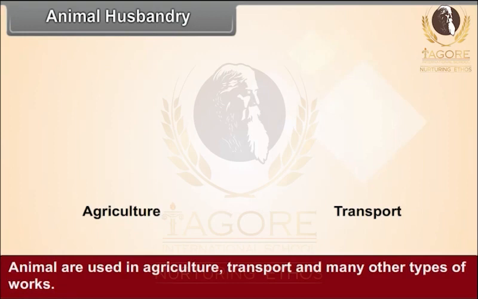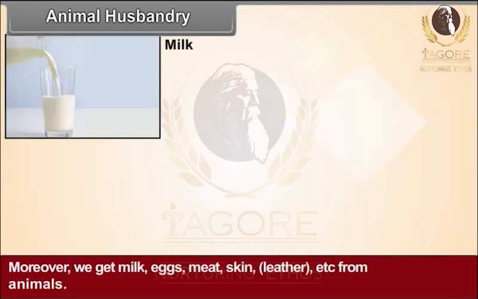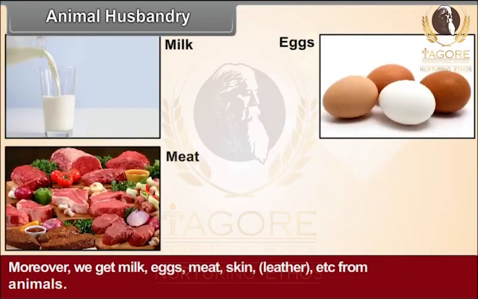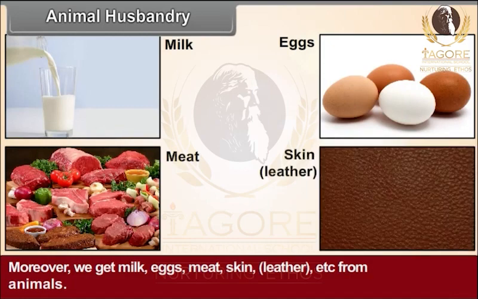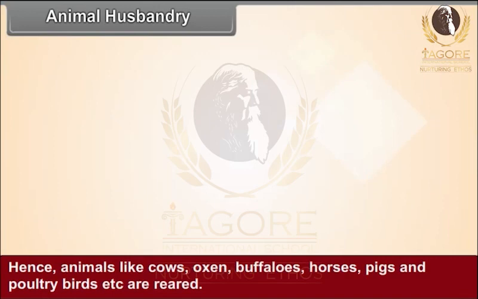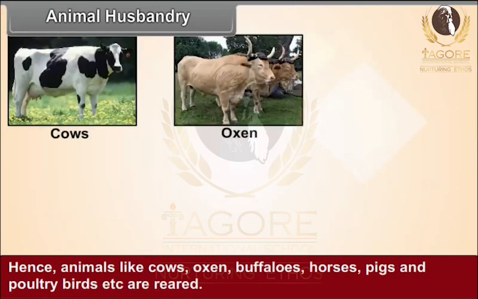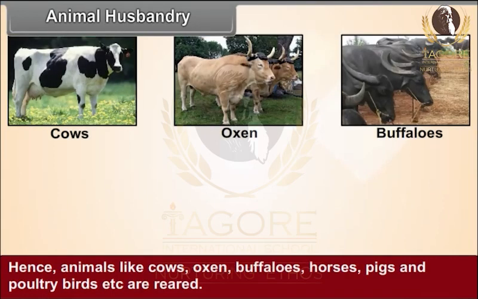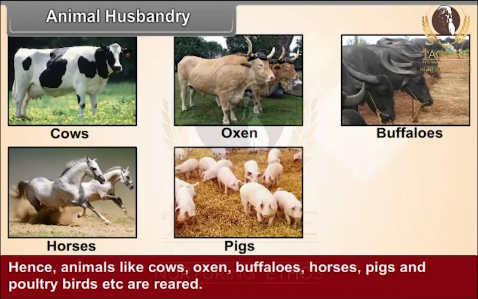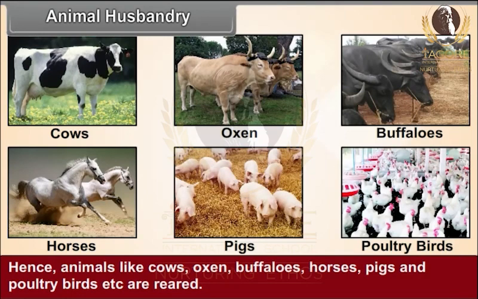Animals are used in agriculture, transport, and many other types of work. Moreover, we get milk, eggs, meat, and skin, that is leather, etc. from animals. Hence, animals like cows, oxen, buffaloes, horses, pigs, and poultry birds, etc. are reared.